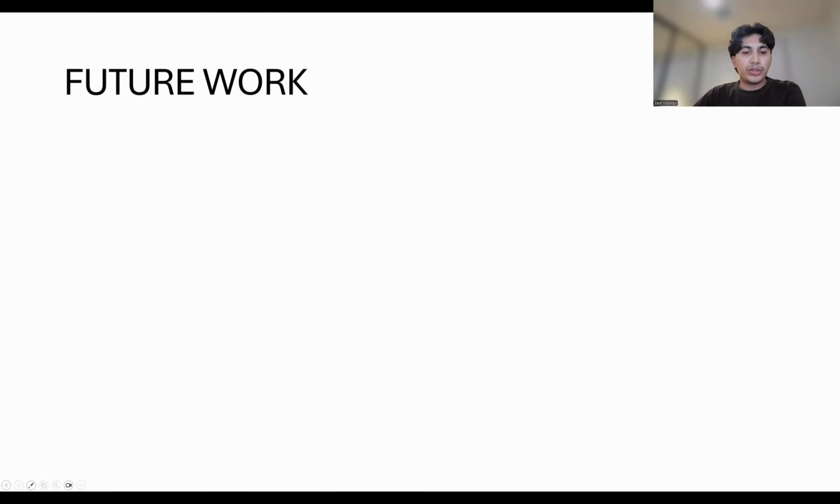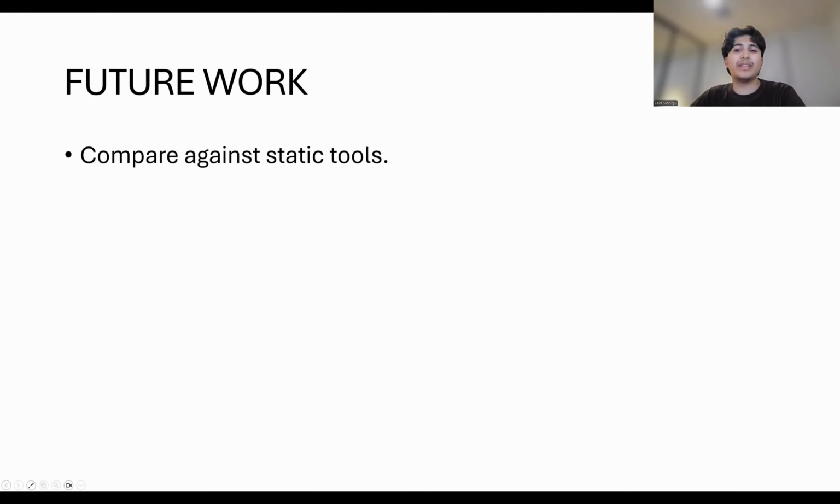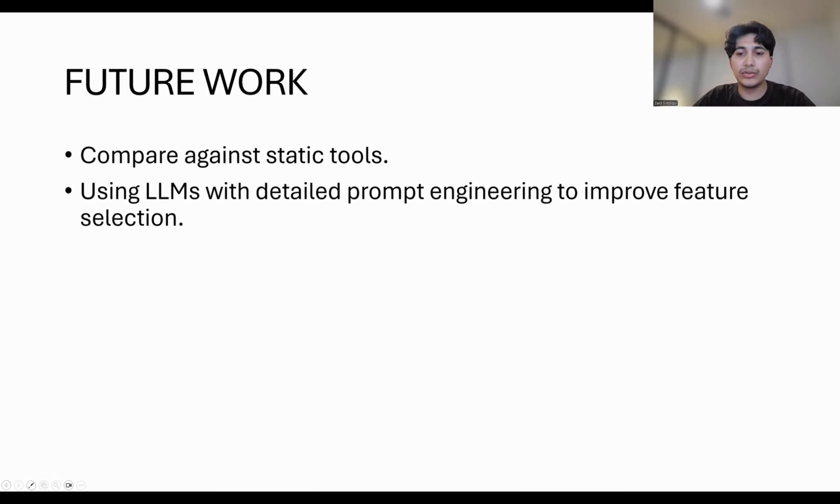Now, for future work recommendations, as mentioned before, I was unable to test against traditional tools, and so it would be ideal for future researchers to do that for better benchmarking. Future researchers could also look into what I feel is the direction that is most relevant, and that would be the use of detailed prompt engineering in order to improve feature selection. I've discussed this in a lot more detail in the report. As I mentioned, this is what I feel is the best direction to go forward in.